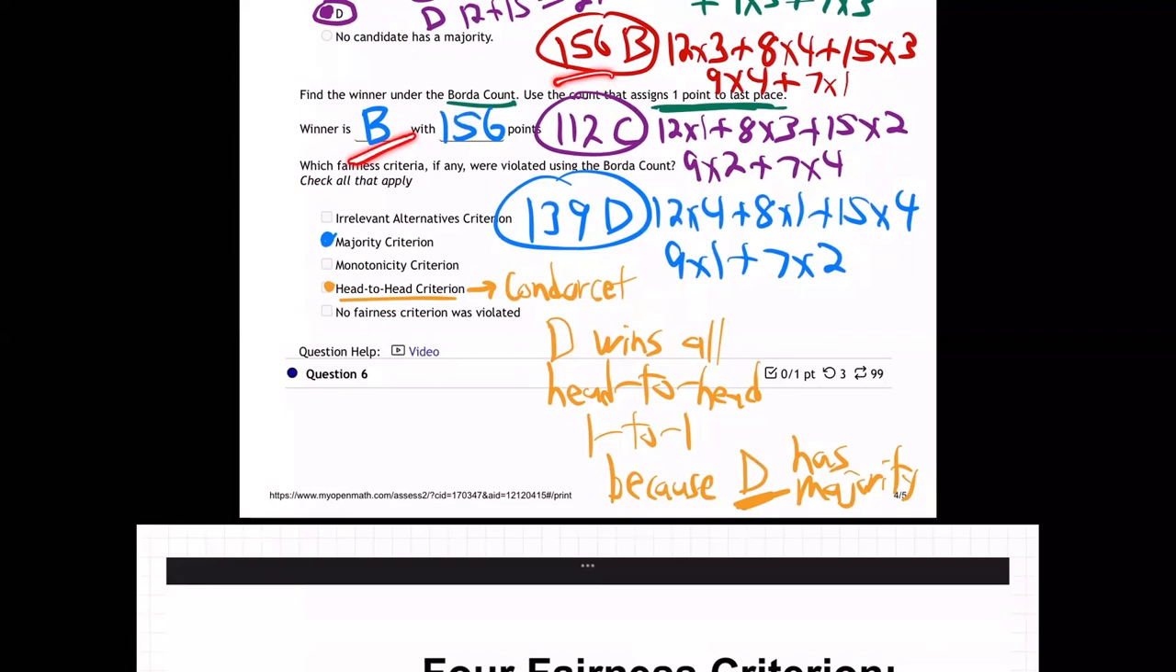Majority criterion says he should win. Head-to-head criterion says he won all head-to-heads as well. So he should win for that reason. So those are the two criteria that are violated. And there we go.